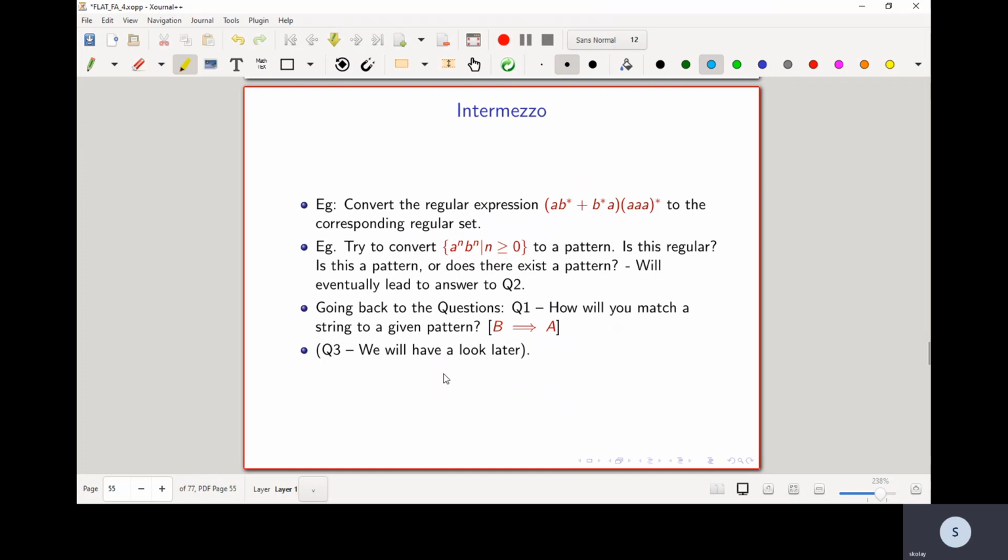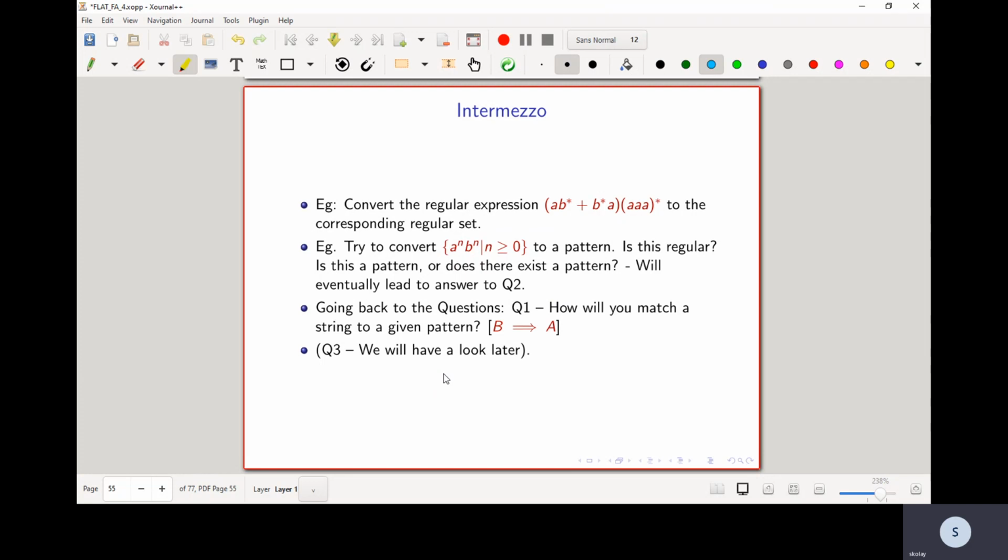So what remains to be answered, of course, is question 2, which remains to be answered fully. We saw some intuition of why such patterns exist. I have also given you an example of a set which I am claiming will not have a pattern or a regular expression and will not be a regular set. And I'm claiming this because at some point you're going to see tools that can be used to show such results.